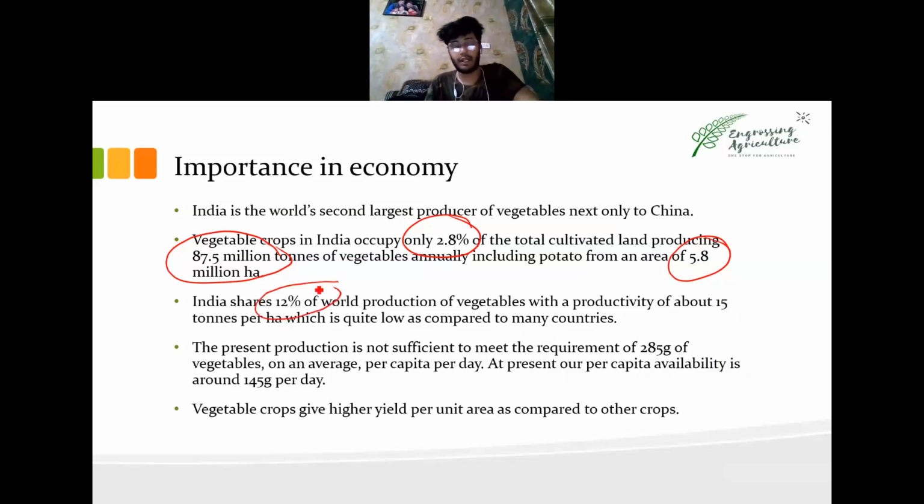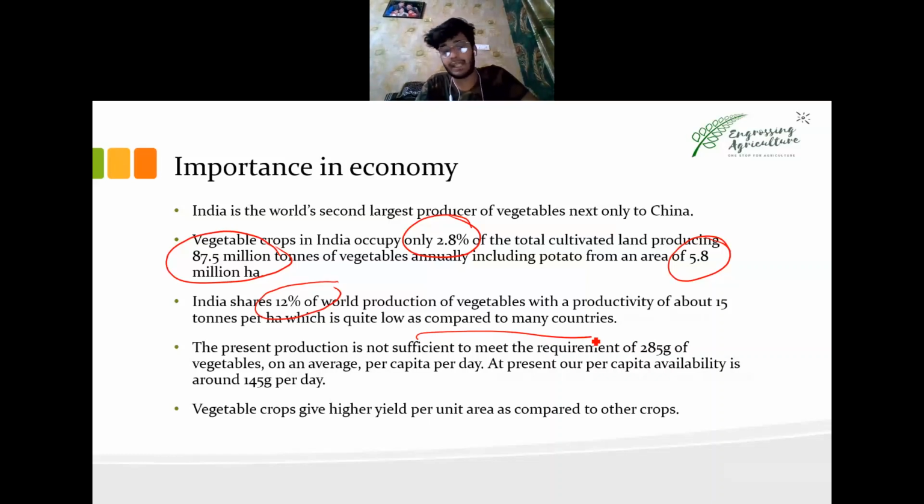If we invest more in olericulture, production can be enhanced. India does not have an advanced structure of propagation, but it still has high production, though not high productivity. So we need to increase productivity, as it is very low compared to many different countries.